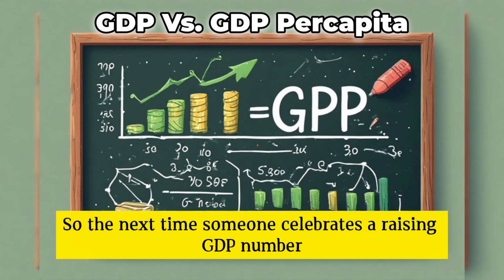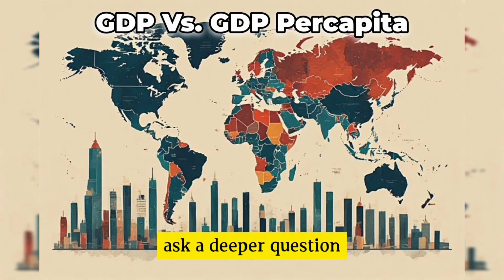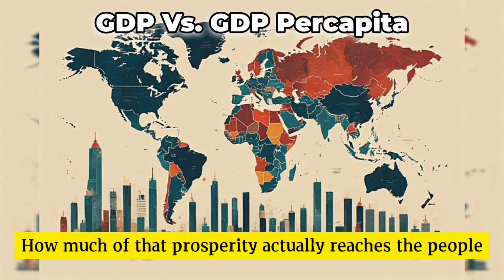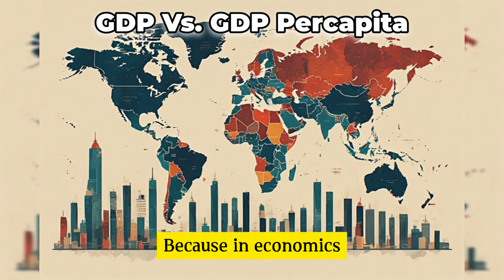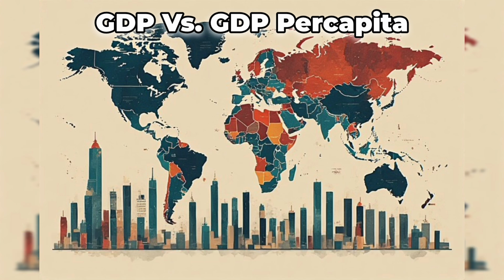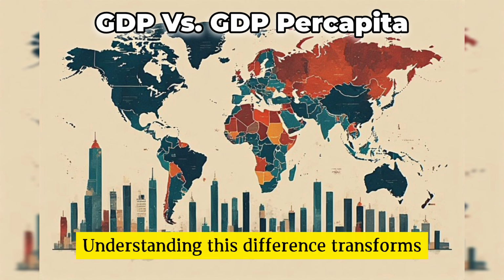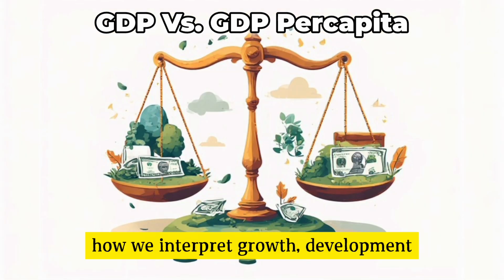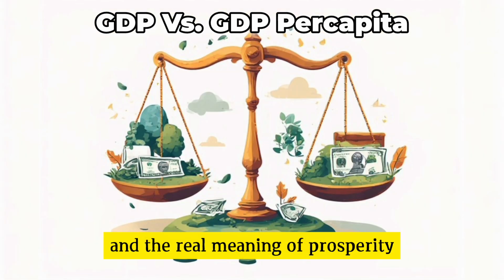So, the next time someone celebrates a rising GDP number, pause for a moment and ask a deeper question. How much of that prosperity actually reaches the people? Because in economics, a bigger economy does not always mean a richer society. Understanding this difference transforms how we interpret growth, development, and the real meaning of prosperity.